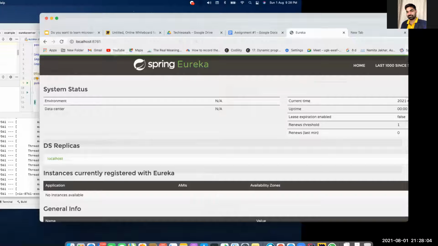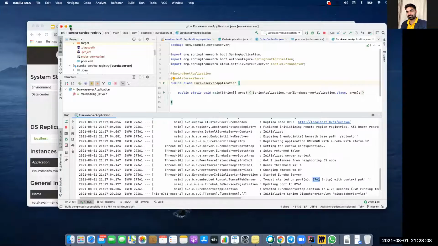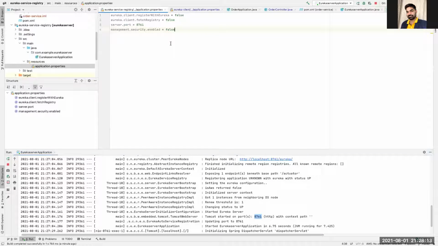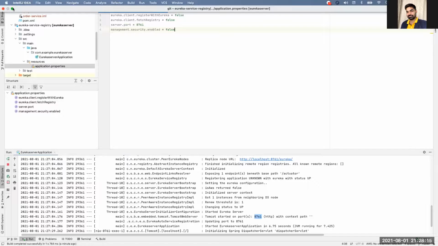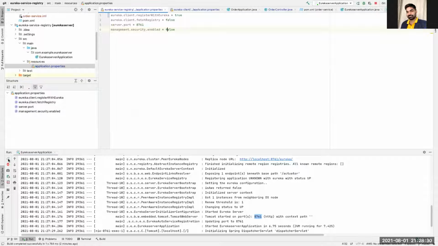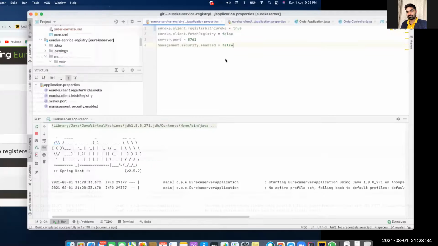So let's say I go back into the same application and change one property. And please let me know if I'm going a little fast. I'm just changing one property which we talked about. I set register with Eureka to true. That means it will register itself. I haven't given any application name, so it will say unknown application name, but that is fine for now. Now I will rerun. Instead of false, I made it true.